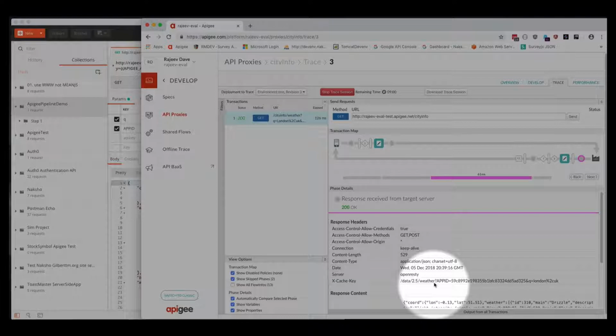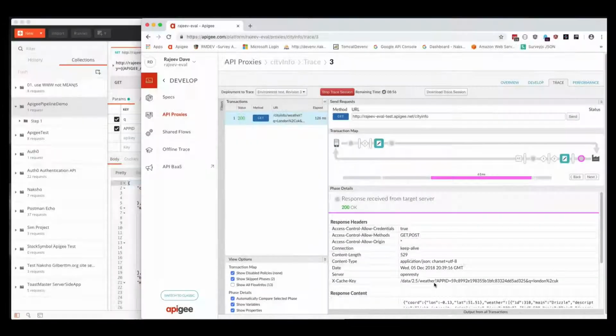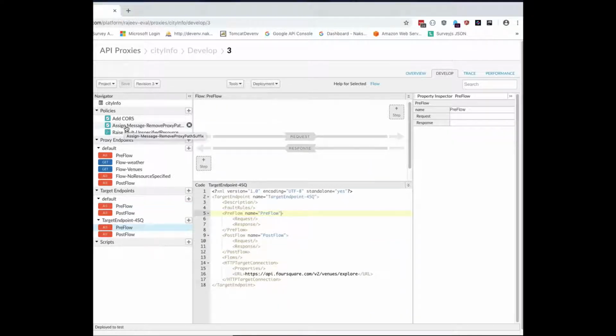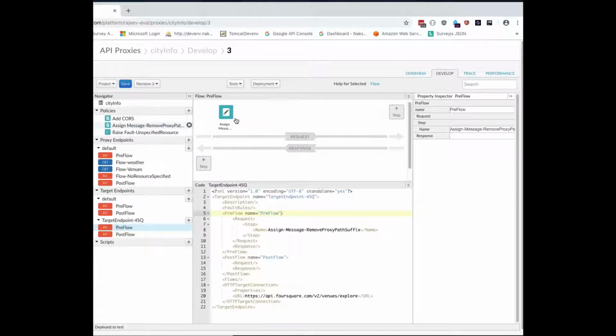We need to do the same thing on venues. Let's go ahead and do it. So we go to the target endpoint for Foursquare and do the same operation. But here we can just copy that existing policy since it's doing the desired action, which is instruct Apigee to not copy the path suffix when making a call to the target. So let's go ahead and save and make this call.